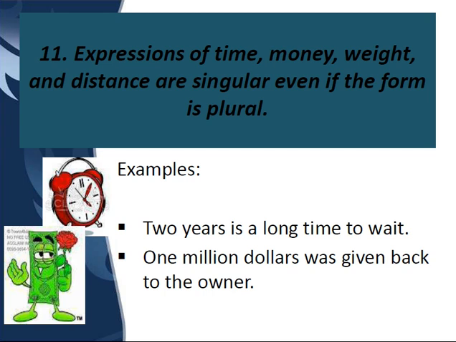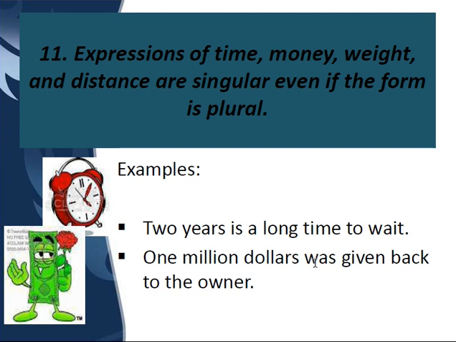Expressions of time and money. Now, 2 years is a long time to wait. If you think 2 years is more than 1 year, so it is plural. But when we talk about an expression of time, then we use a singular verb. So 2 years is a long time. We will not say 2 years are a long time to wait. That is wrong. Okay, $1 million was given back to the owner.